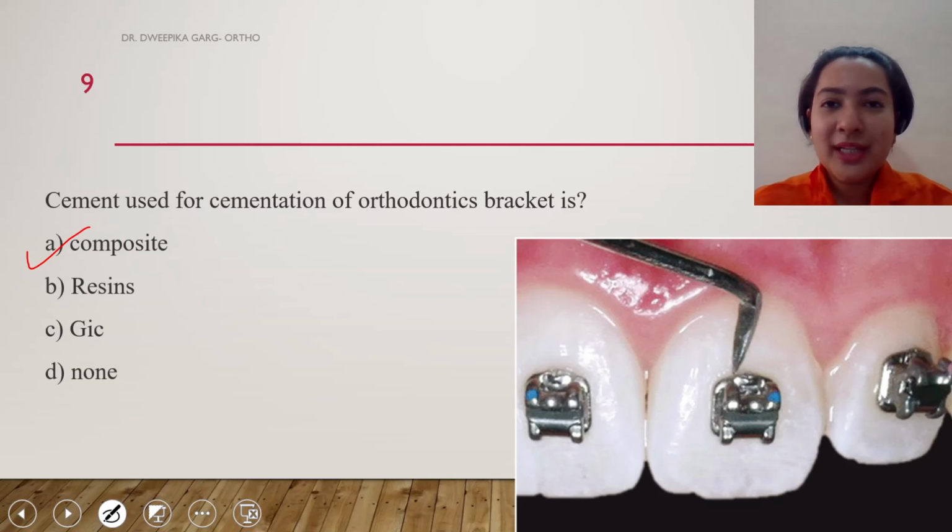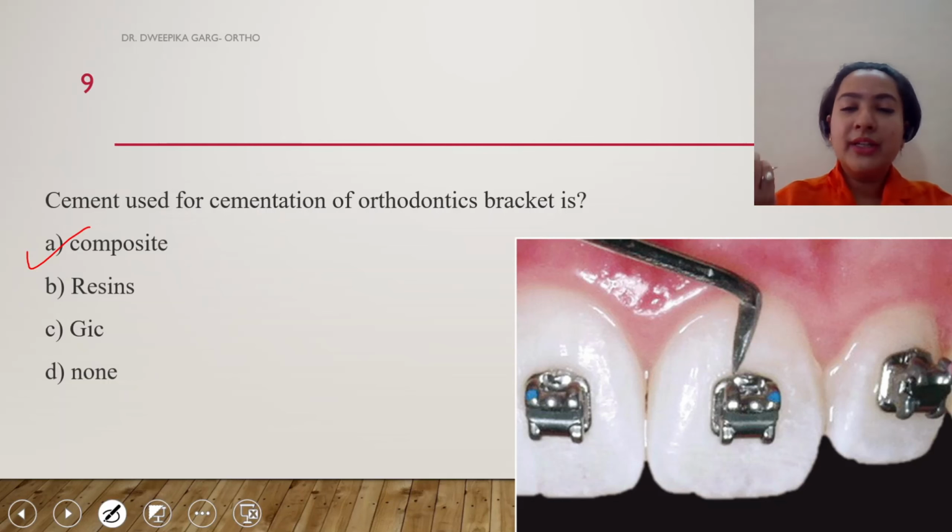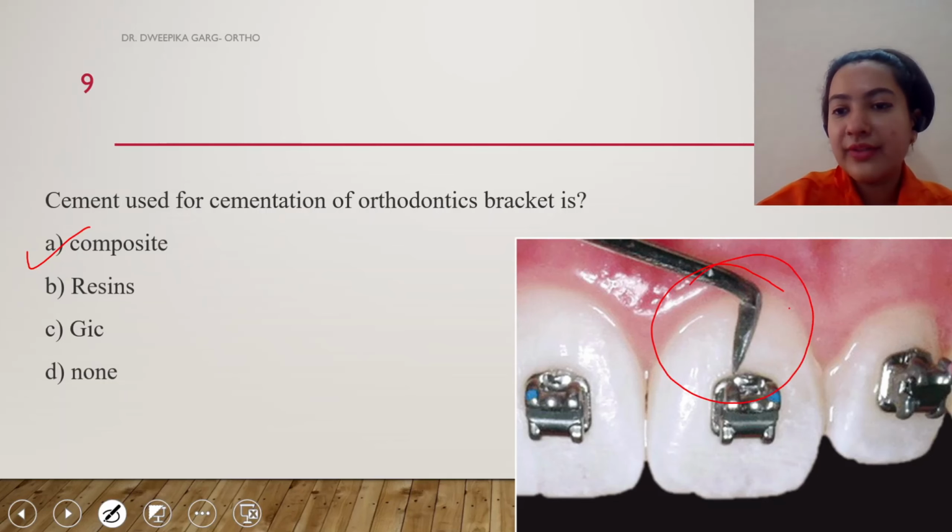We bond the orthodontic bracket by using composite, and the procedure is known as bonding procedure. So what you do is we take a reverse action tweezer, hold the bracket, place the composite and place it onto the tooth surface. And now what is happening in this photograph is all the excess composite is being removed.